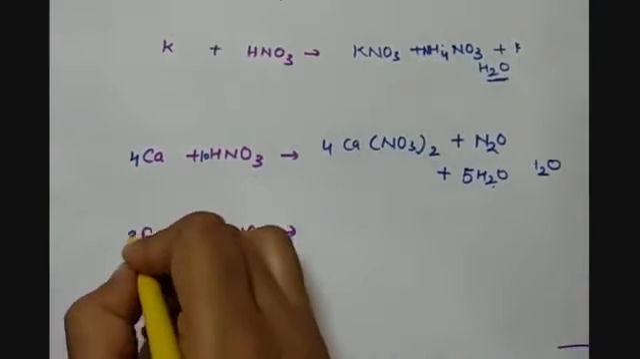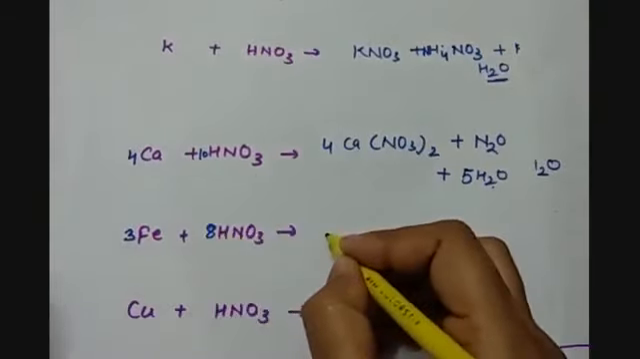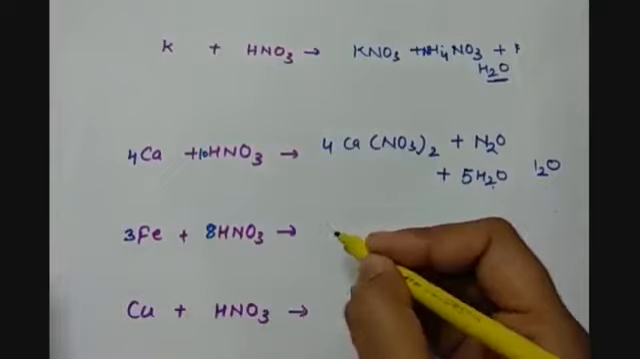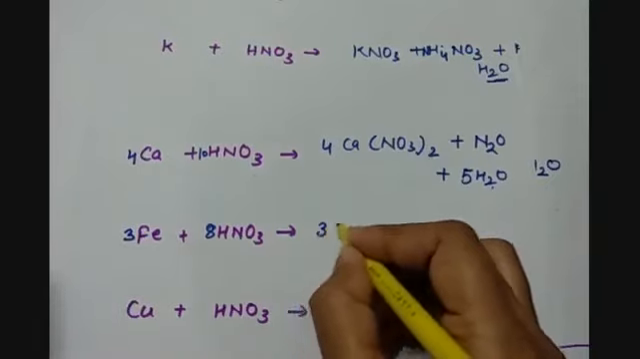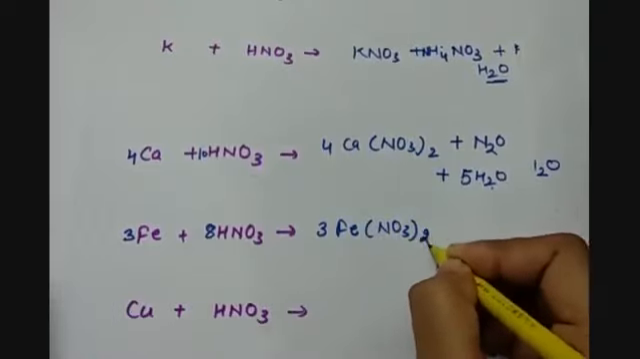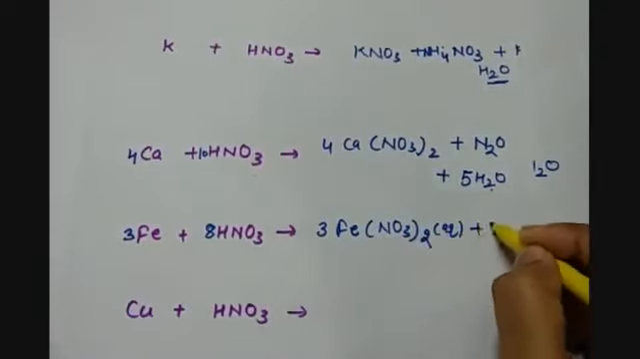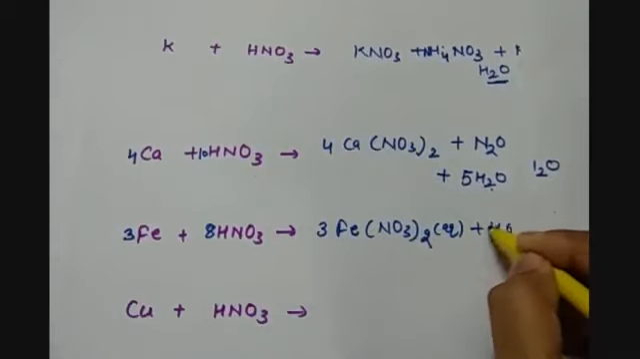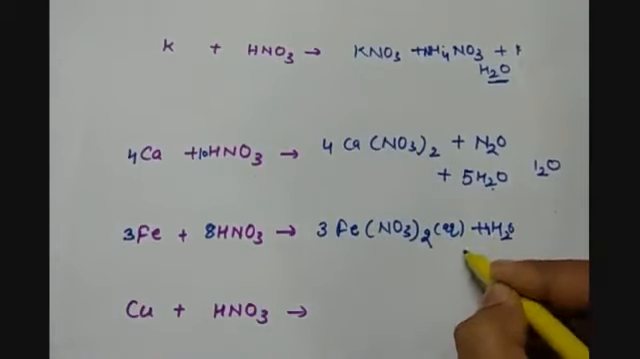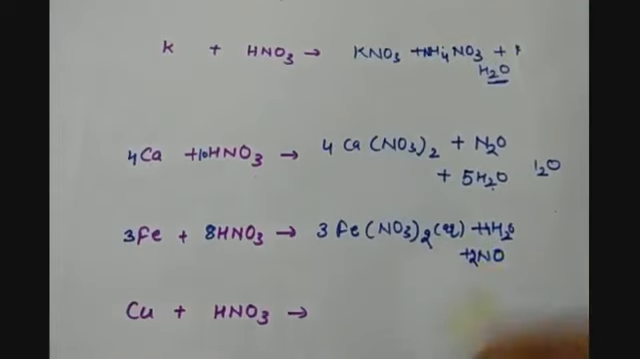Then iron. So iron will also form ferrous nitrate. So we'll have Fe(NO3)2, plus H2O, that should be 4, and along with it we should have nitrous oxide. So now this reaction is balanced.